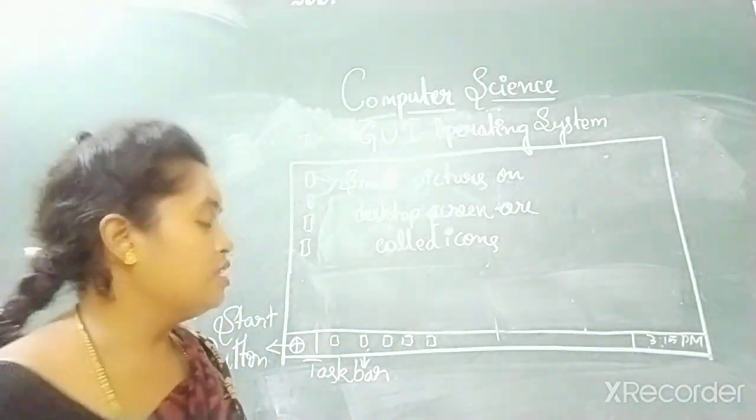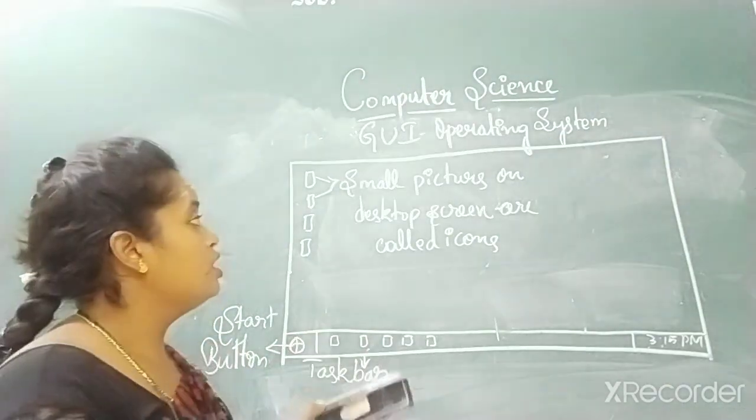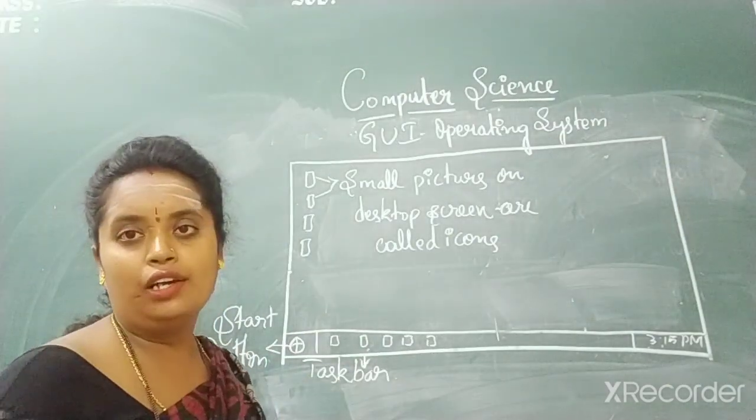Fine. Now you understood what an icon is. Small pictures on the desktop screen are called icons.